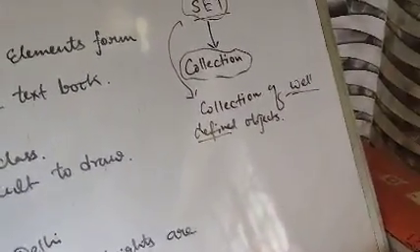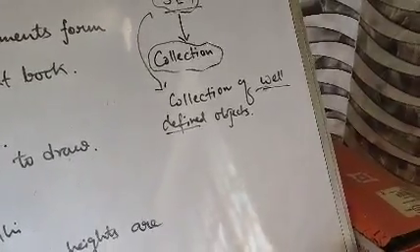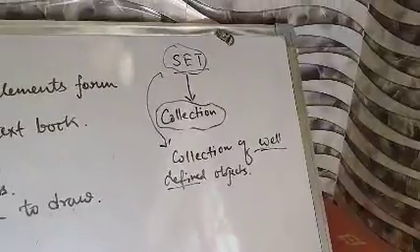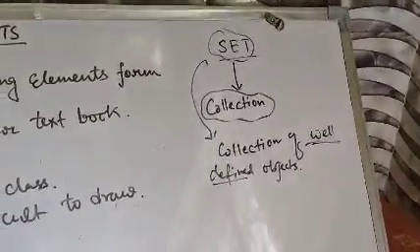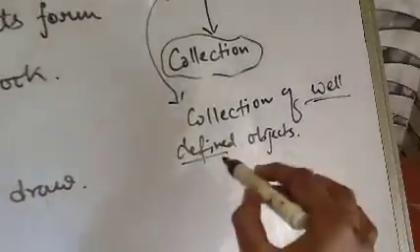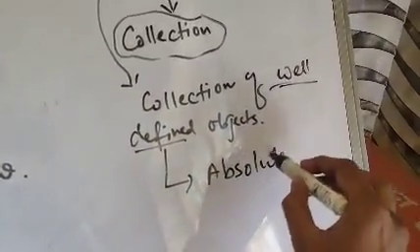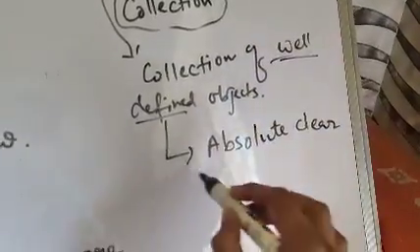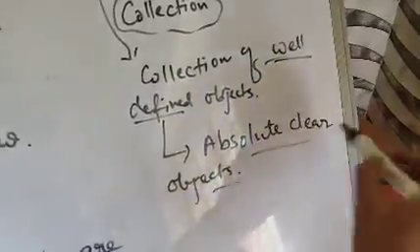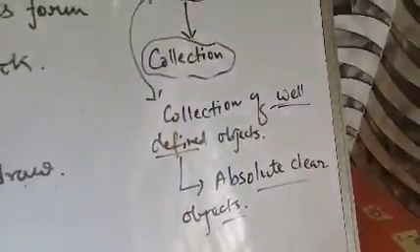Well defined is actually a clearer concept or clearer object. That means we will particularize the object. That is a well defined object. Well defined means absolutely clear, clear cut. So let us take an example so that you can easily understand what is well defined.